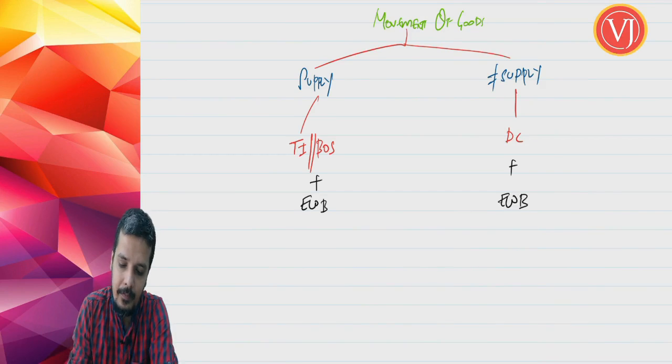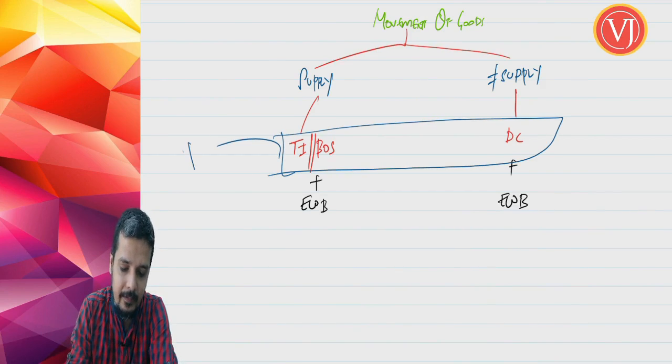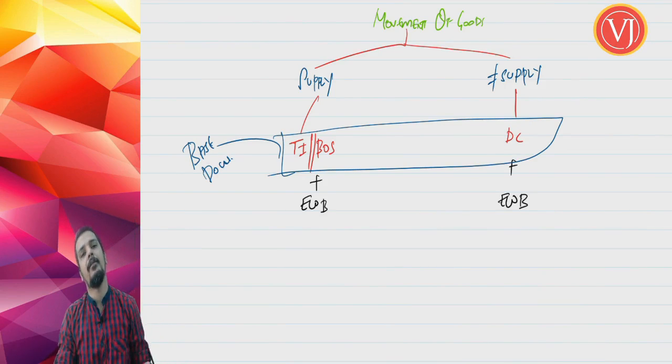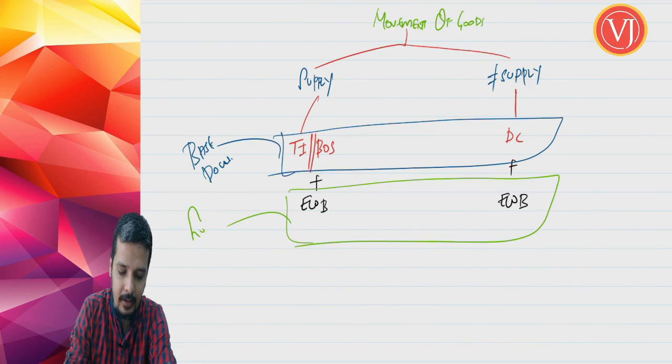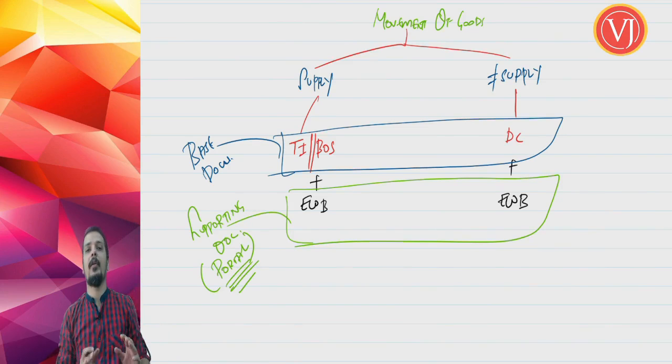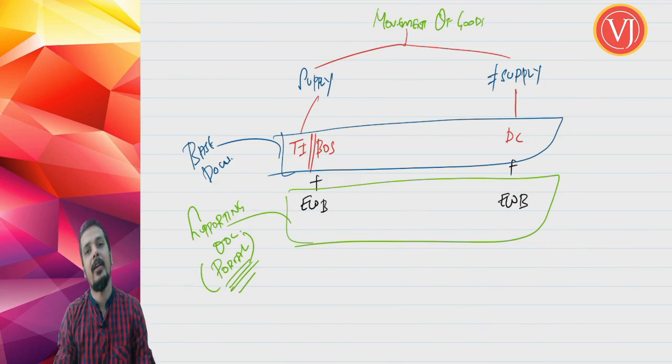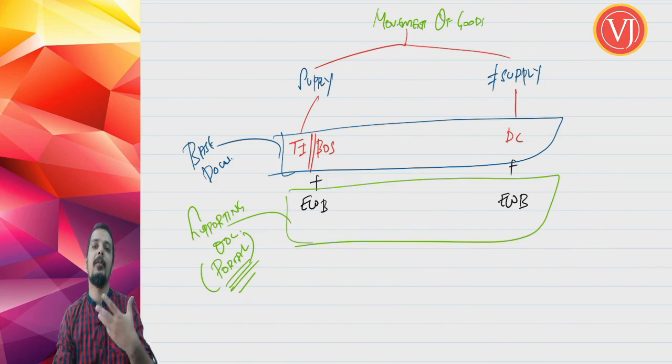Friends, you have to call this the base document. It is a base document prepared by the assessee from his own records. Now, when you talk about e-way bill, it is nothing but your supporting document, which is again prepared by the assessee, but through a portal. Which means that the record of the information that the assessee has created is now on the portal, which cannot normally be altered. This is a supporting document. It is not the base document with which you can have the movement of goods.